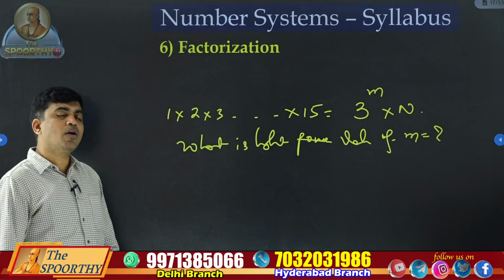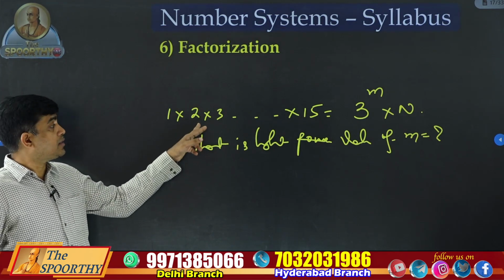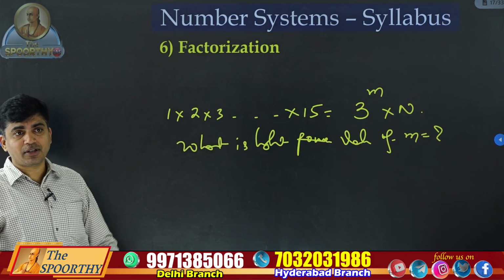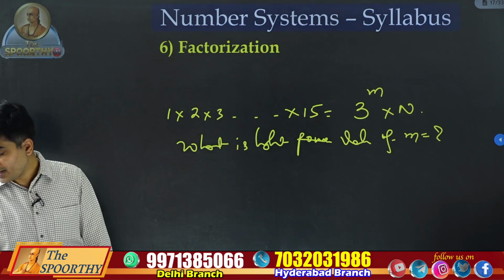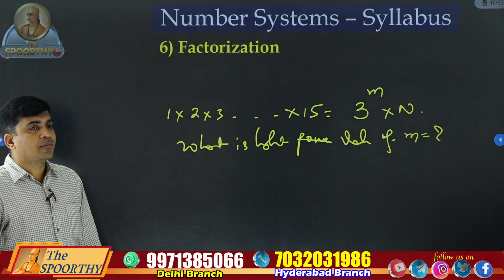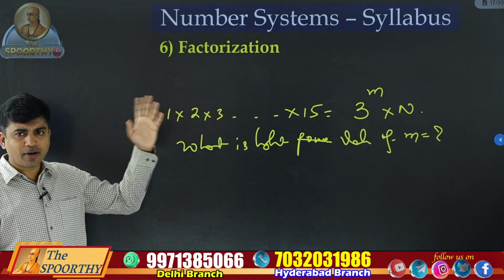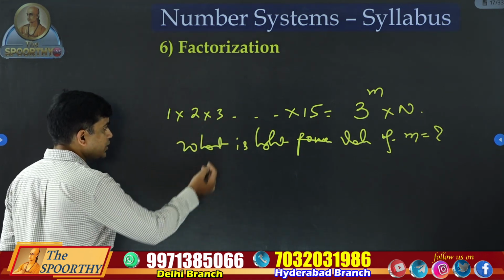In this product, what is the highest value of m? Like, how many 3's are there in this expression? This is the question. How many 3's are there? Manual counting is okay, just 1 to 15 numbers. You can do manual counting also. How many 3's will be there?